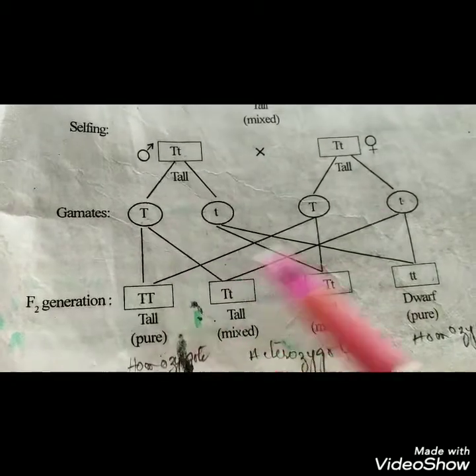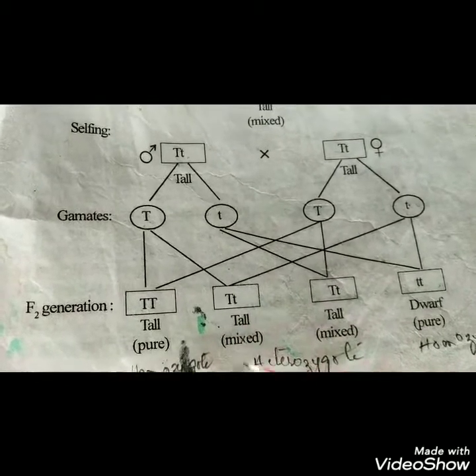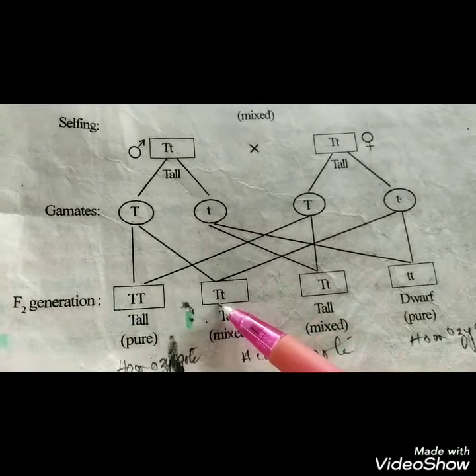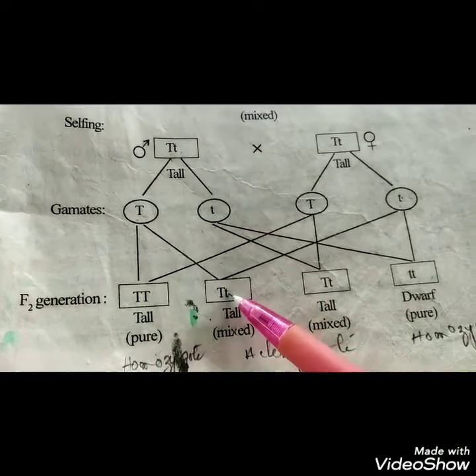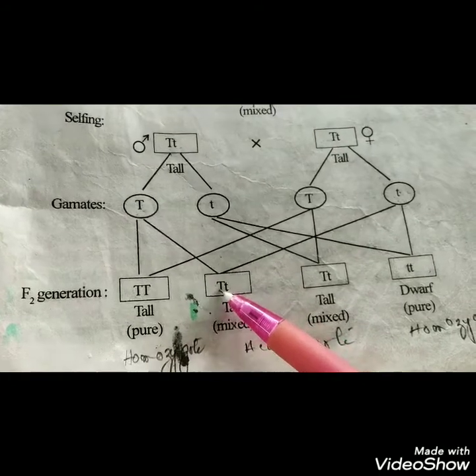Here capital T and the small t, and it is a heterozygote plant, and this plant will be tall.